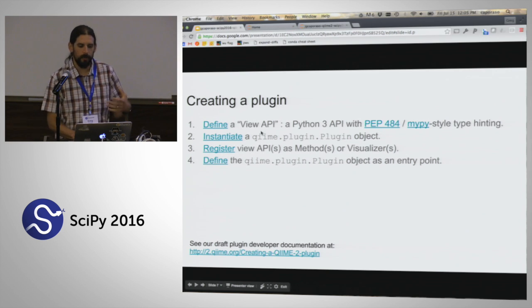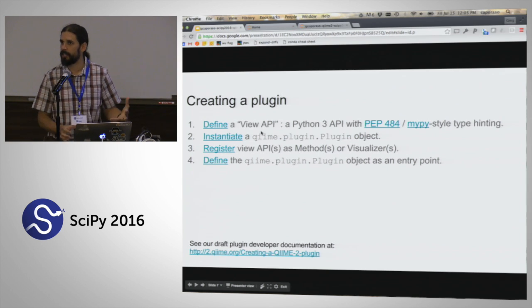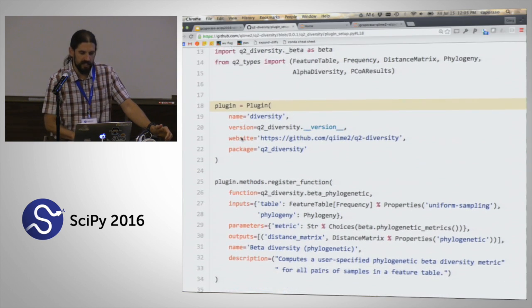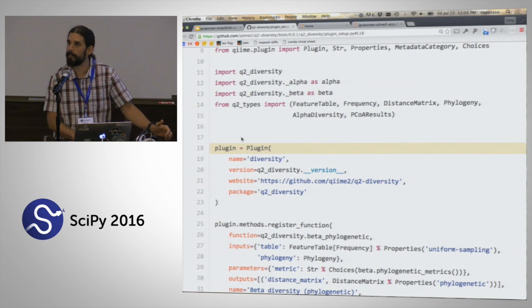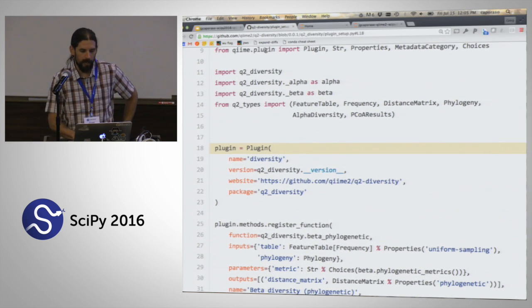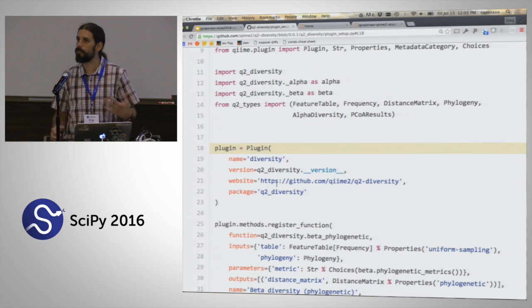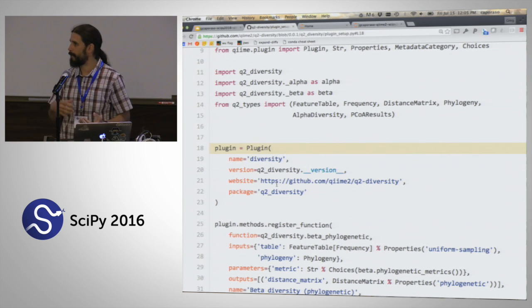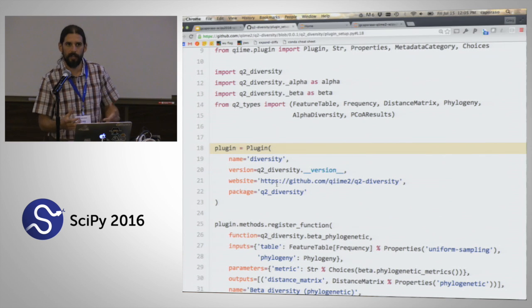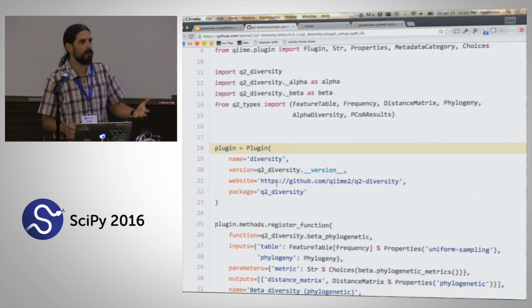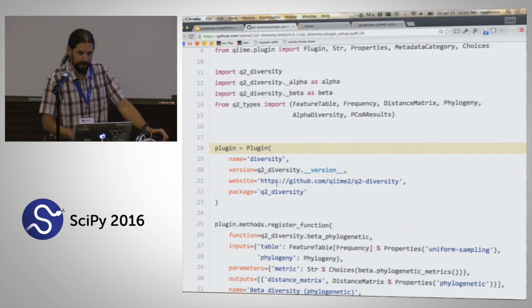So that would be how you would define this API that you want to make accessible to QIIME 2 users. The next step is you would instantiate a QIIME plugin object. You can see up here I'm importing from QIIME plugin. When I define this plugin, I'm giving it a name, a version, and a website so that users of QIIME know where to go to find more information about this tool. We'll also be including citation information in here so that users can discover who they should be citing when they use this particular analysis method.